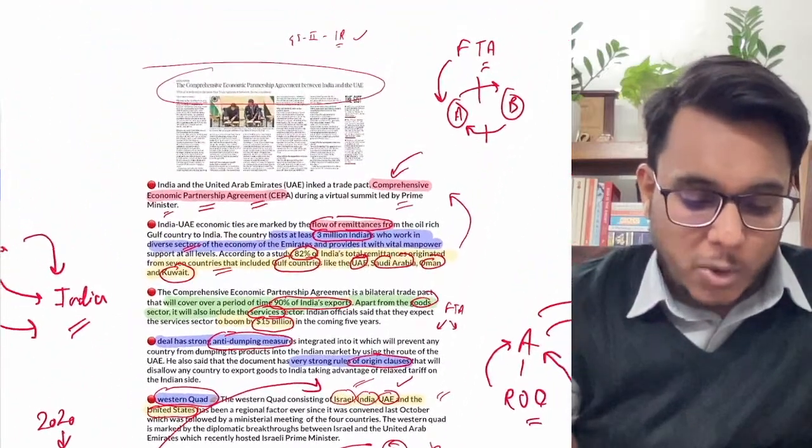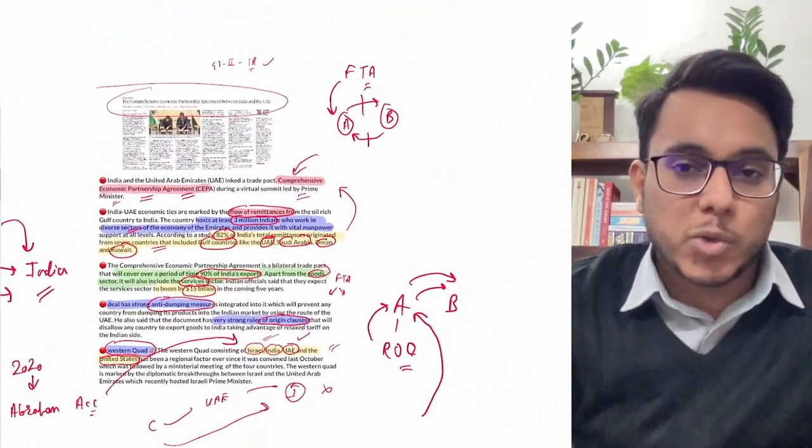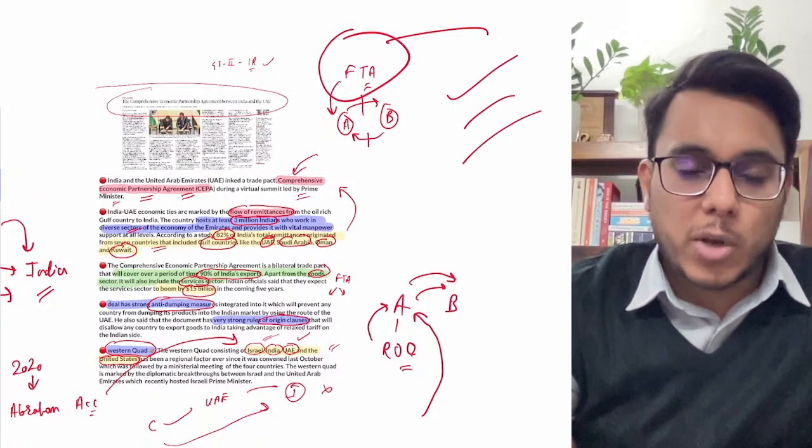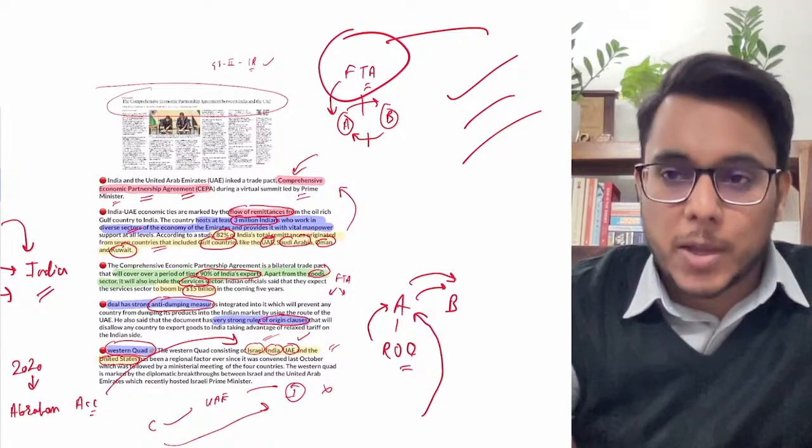And all these possibilities, all these low hanging fruits, will be achieved by this free trade agreement that has now been signed. So this is all about this particular article, and now we'll move to the next article.